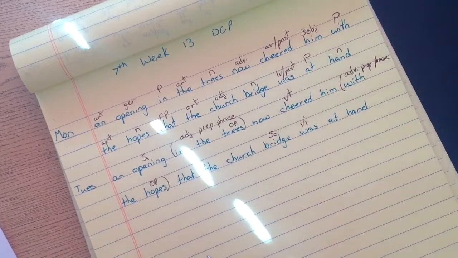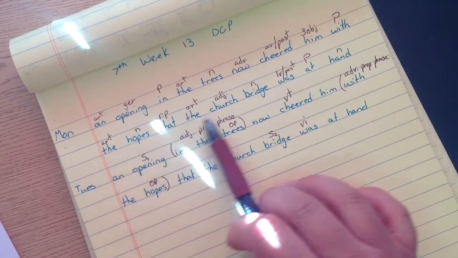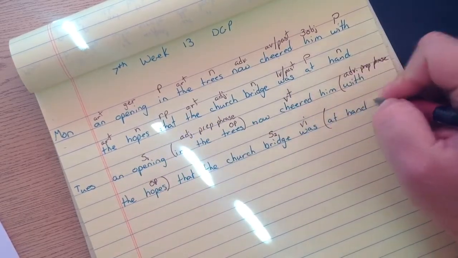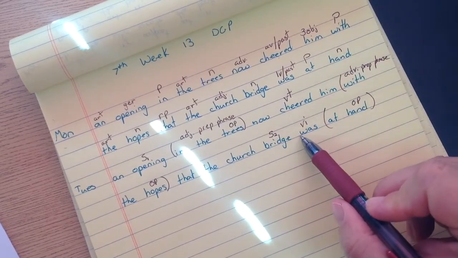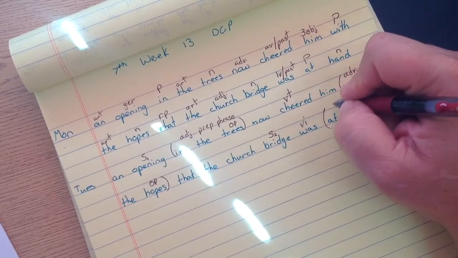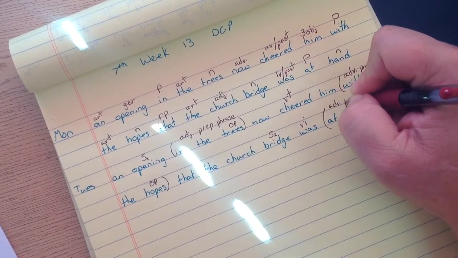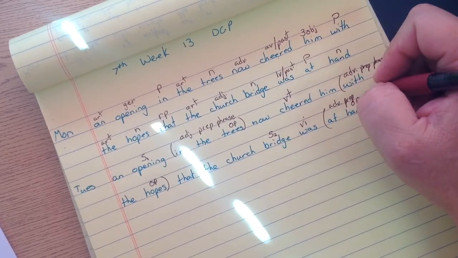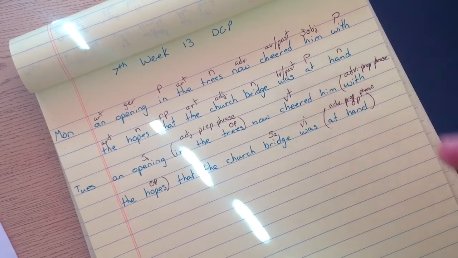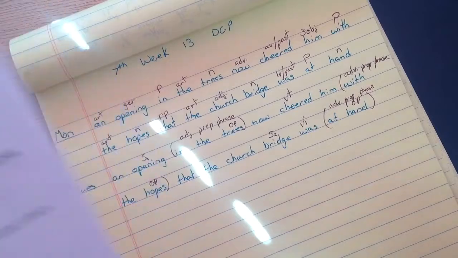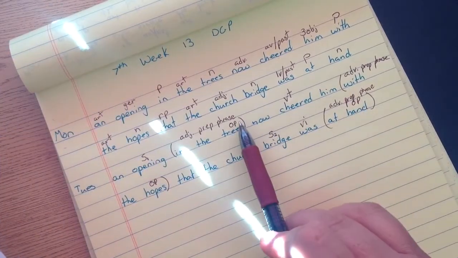Okay. Do I have any other prepositions? At. At what? Hand. That's my OP. This describes the verb clearly. It's where it was. So that is an adverb prep phrase. Okay. So the last word in the prepositional phrase has to be the OP. If it's not, you did something wrong. So I've got all of that done.